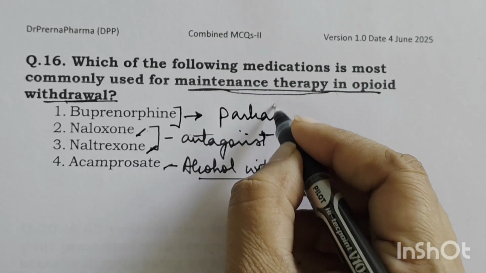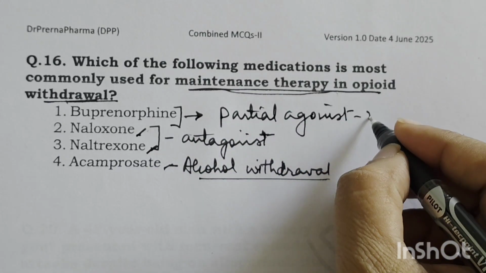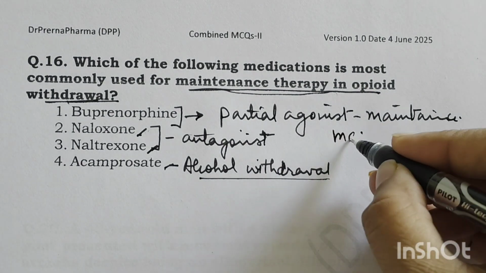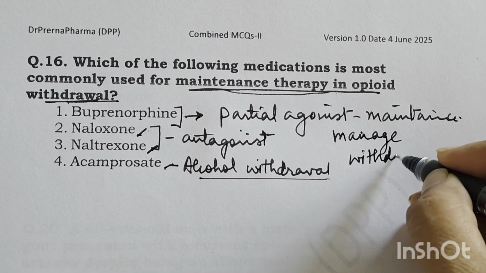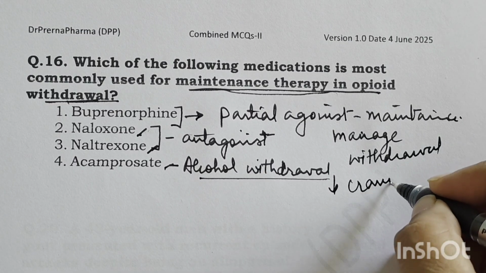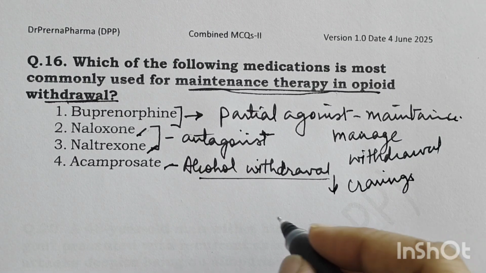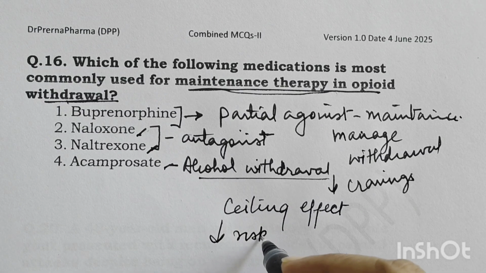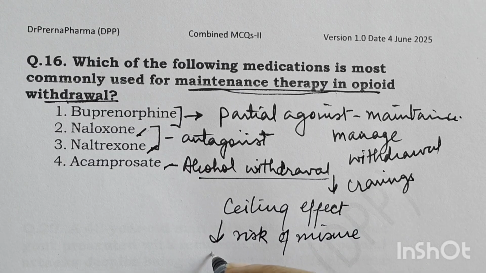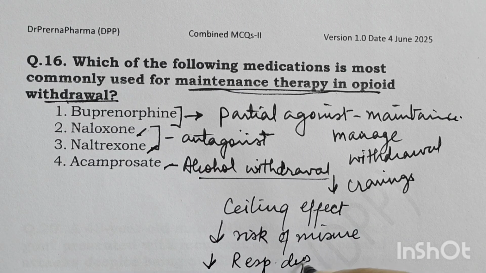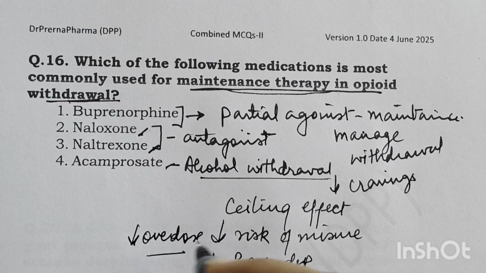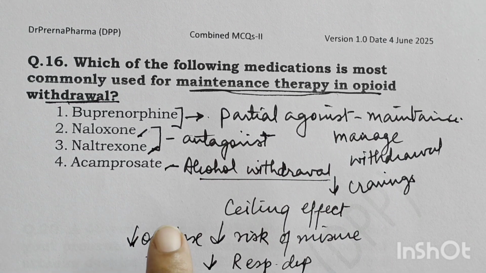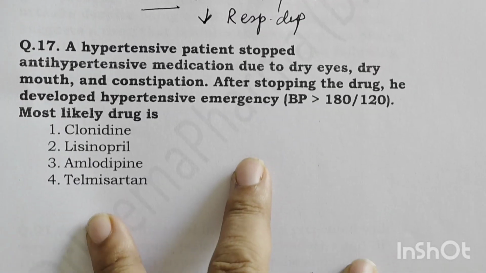Now, buprenorphine is a partial agonist at the mu receptor and it is used in the maintenance therapy of opioid withdrawal or opioid dependence. Now, basically what happens? It manages the withdrawal symptoms and it also reduces the cravings. Okay, and it has a ceiling effect. The benefit of this drug is that it has a ceiling effect. So it reduces the risk of misuse. It also reduces the risk of respiratory depression and the risk of overdose. So that is why buprenorphine is preferred in maintenance therapy. It can be combined with naloxone to further deter misuse. So it is a very effective drug in maintenance therapy of opioid withdrawal.